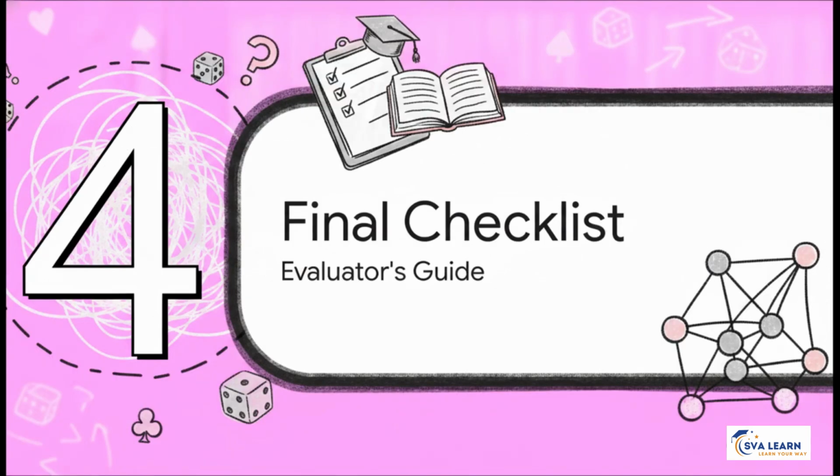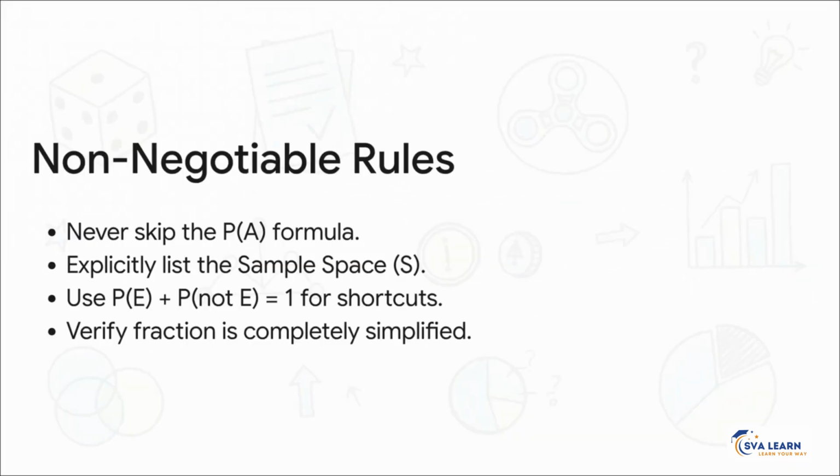Okay, bringing it home with Section 4, the evaluator's final checklist. Let's lock in everything we've just talked about so you can walk into that exam hall feeling totally prepared. I want you to take a mental screenshot of these absolute non-negotiable rules. 1. Never ever skip writing the formula. 2. Always explicitly list out the sample space elements inside those curly brackets. 3. Use that complementary event formula for rapid calculations in your 1-mark questions. And finally, 4. Never leave a fraction unsimplified. If you get 6 over 36, you better reduce that to 1 over 6.